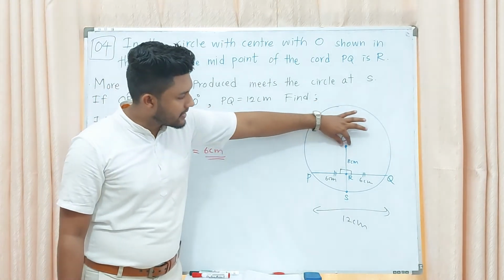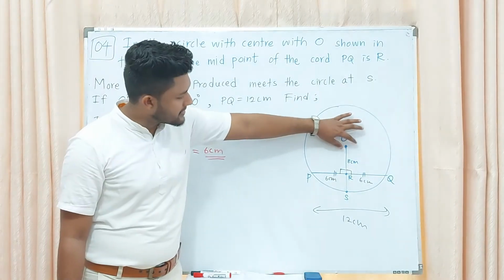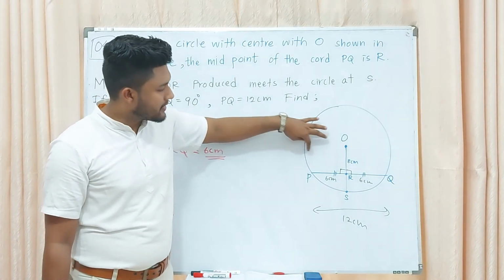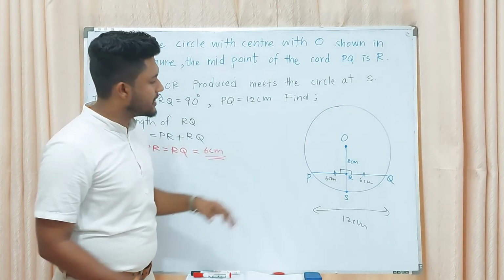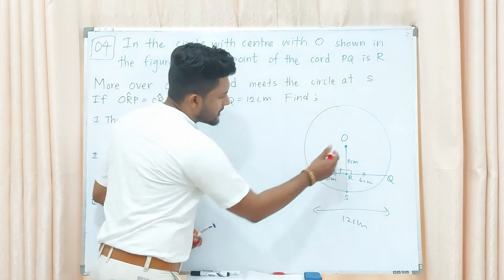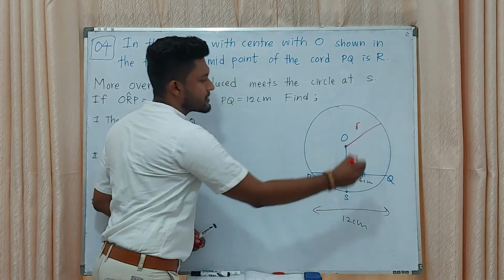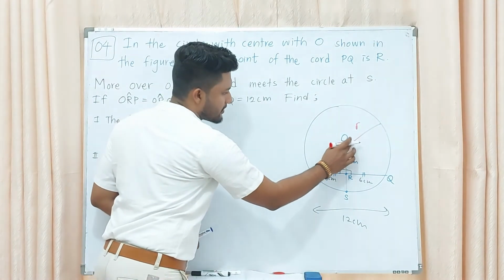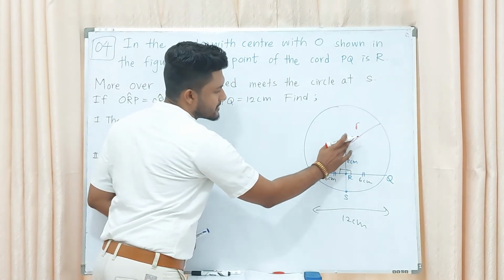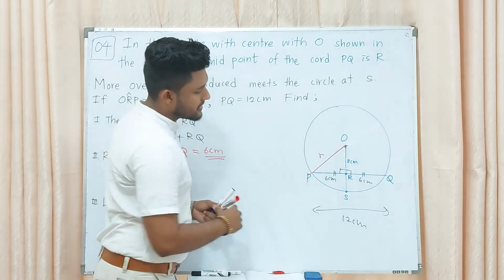The length from the center to the circumference of a circle is the radius, right? When we consider this radius, here to here, we can draw here to here also a radius, by using the Pythagoras theorem.